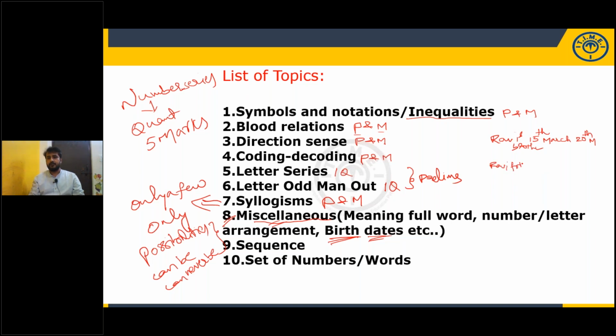Ravi's friend remembers that Ravi's birthday is after 16th March but before 19th March. And Ravi's sister remembers that Ravi's birthday is after 17th March and before 22nd March.